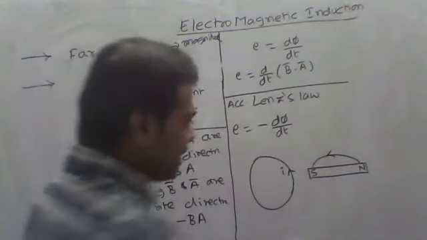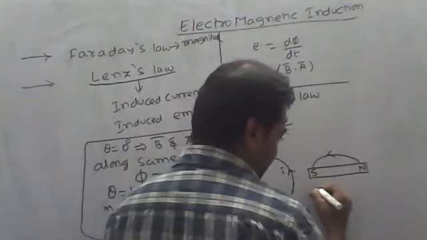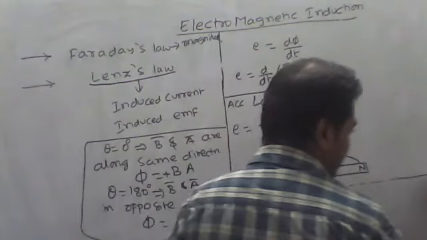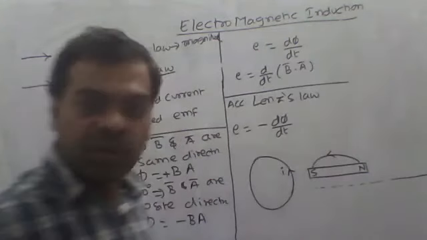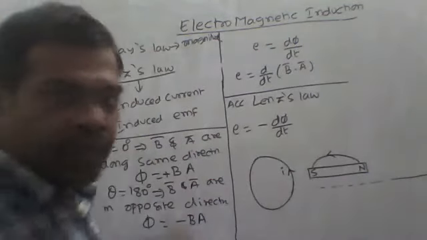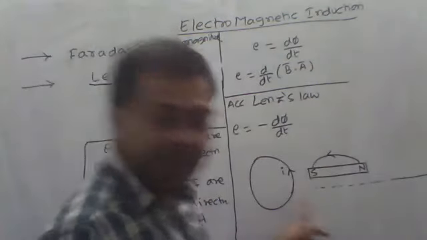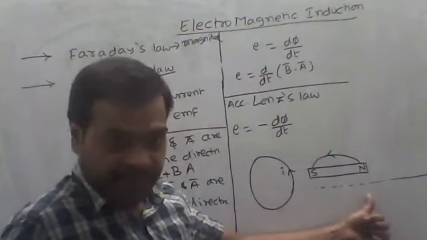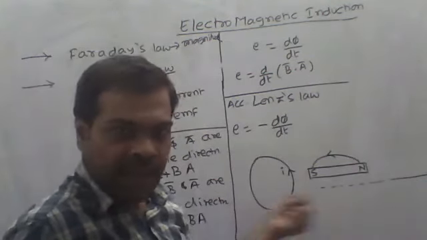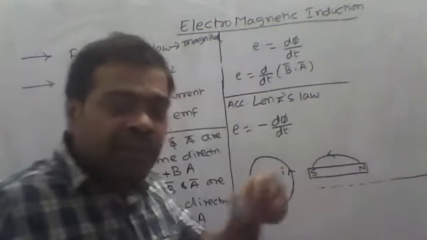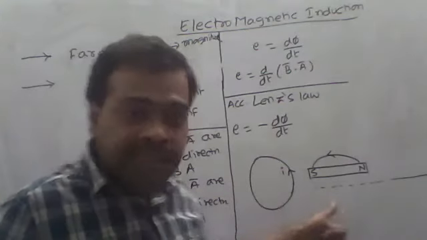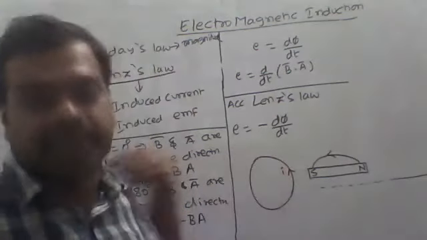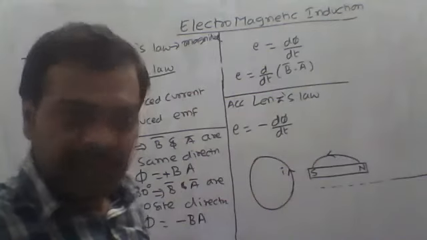Okay. That means this magnet will move away from the coil. Whenever it is repelled, what will happen to the magnetic flux? There will be less chances of inducing the charges or inducing the current.